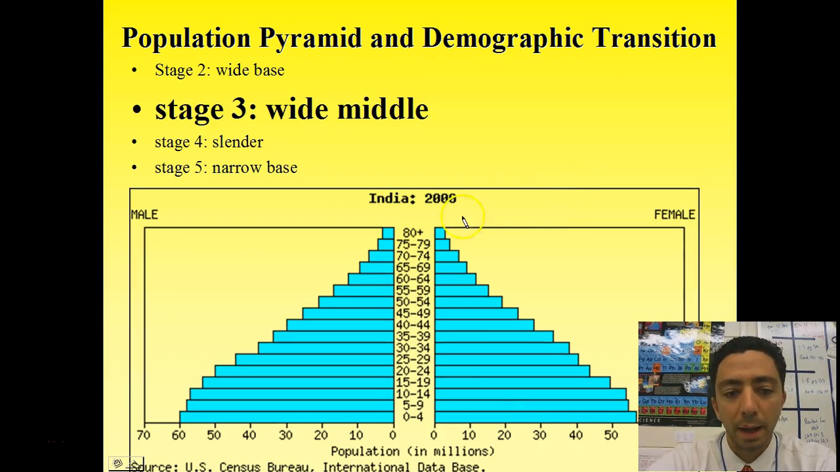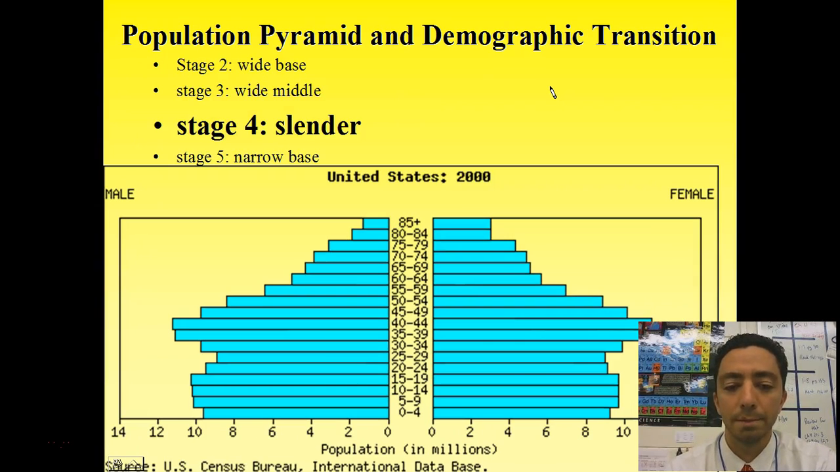Stage 3, India. We're still going to have a wide base, but now that middle is wider. You can see it's starting to round off at the end a little bit here. That's a sign of a declining growth rate. Those birth rates and death rates are coming in closer together.